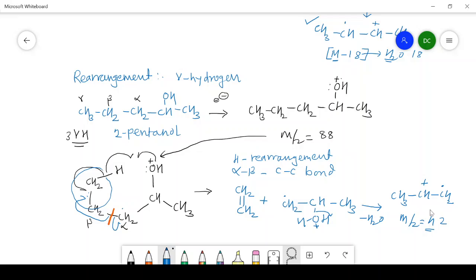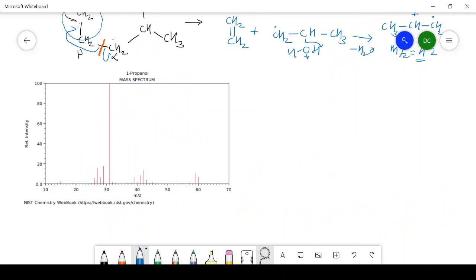First is alpha cleavage, in which the larger alkyl radical pattern is the preferred one. Second one is dehydration, in which a water molecule is removed, and third one is rearrangement, in which there should be a presence of gamma hydrogen. So all these patterns that we have learned in case of alcohol can be repeated by using some spectrum. I will show you a spectrum of 1-propanol.